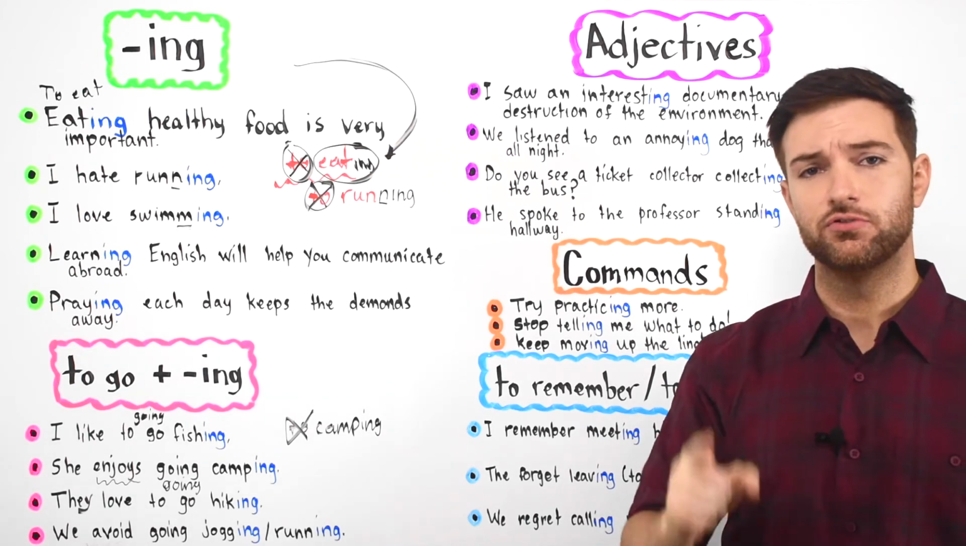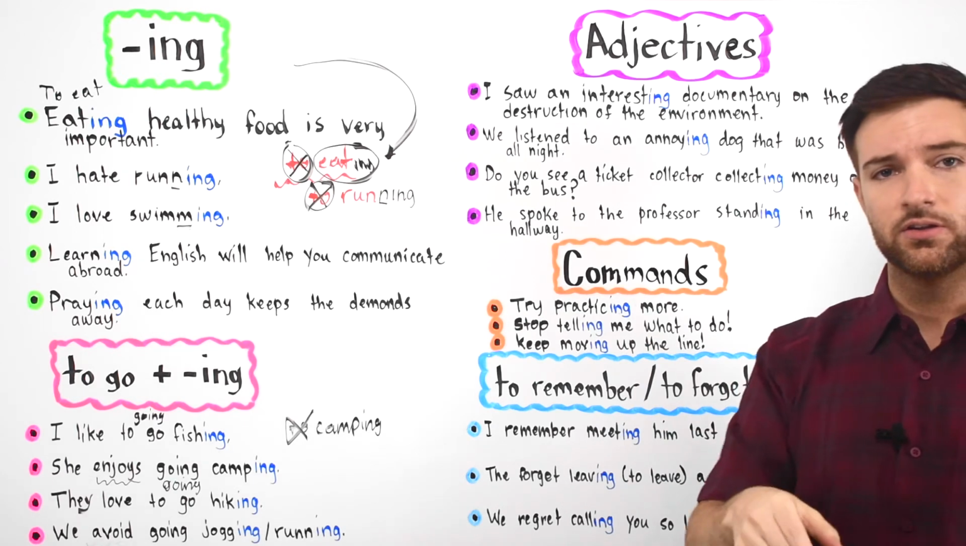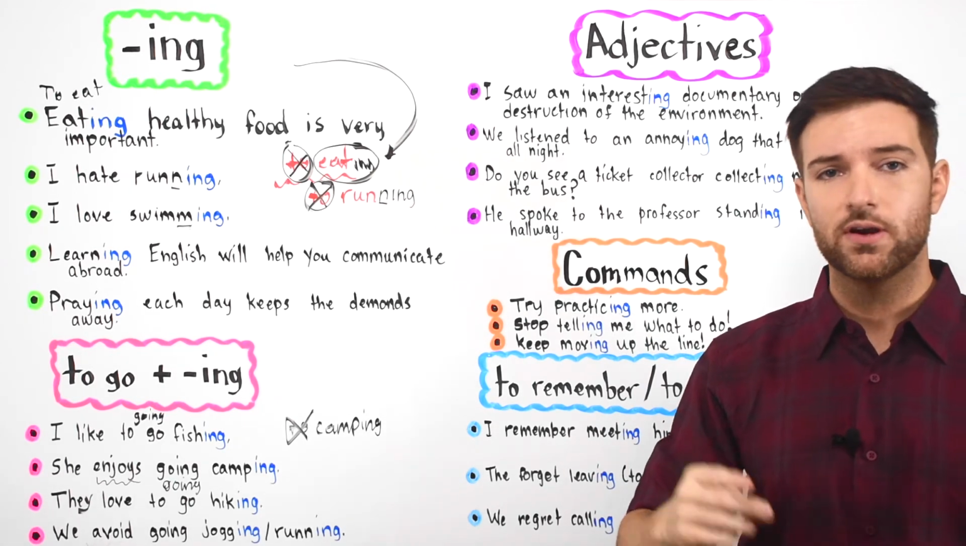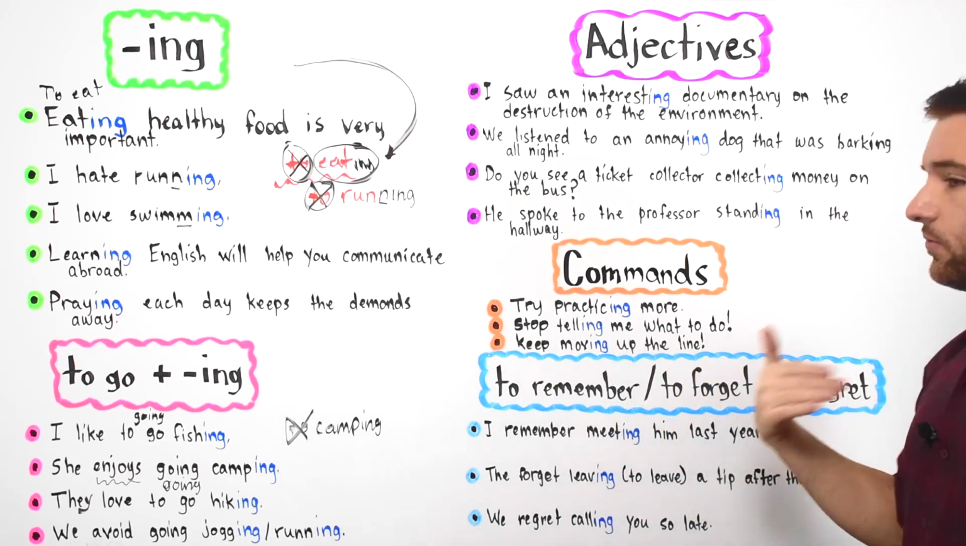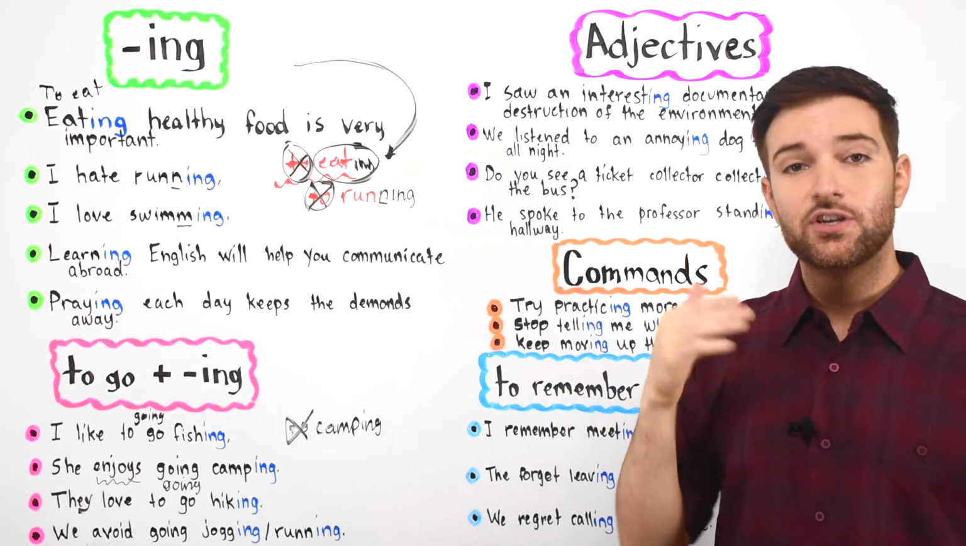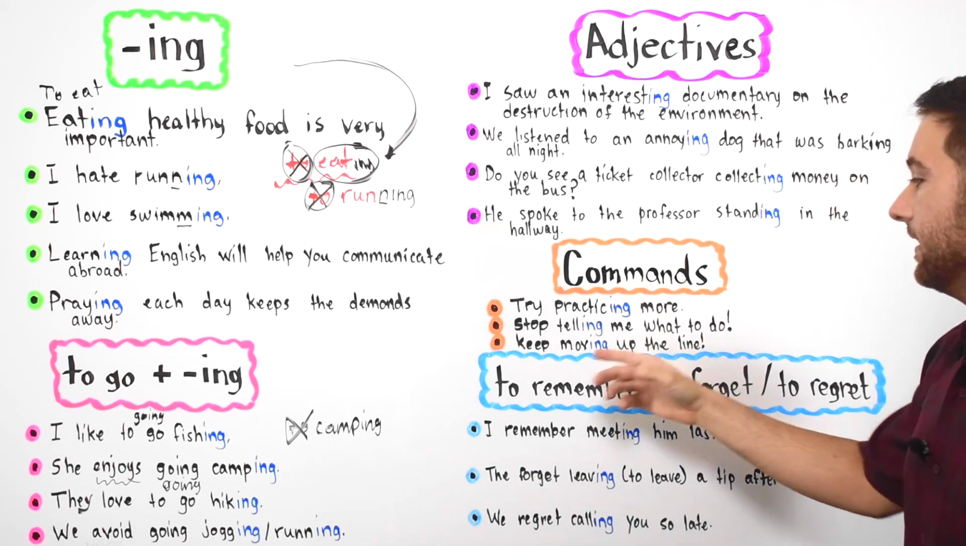We also use the ing form following a command in the imperative. Tell somebody what to do. Do this, do that. For example, try practicing more. Do your best. Try practicing more at math, at English, at Spanish. Stop telling me what to do. Don't tell me what to do. Okay, it's a command.